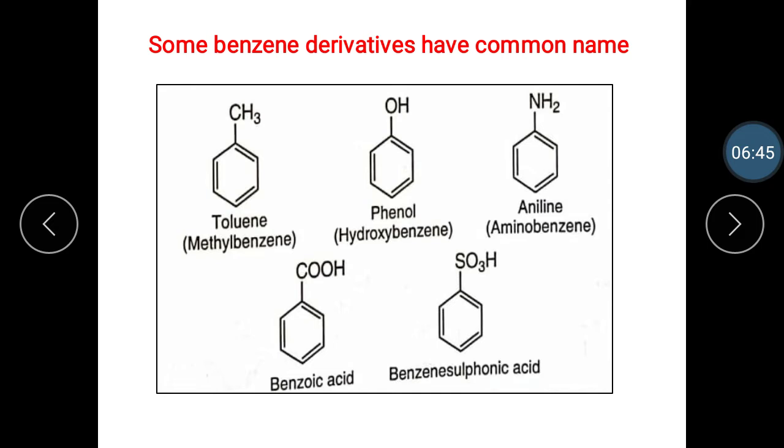Then some benzene derivatives have common names which are currently accepted. For example, toluene, in which the CH3 group is attached to the benzene ring. It is methylbenzene. Phenol, in which the benzene ring has an OH group attached, is also known as hydroxybenzene, and when the NH2 group is attached to the benzene ring, it is aniline, that is aminobenzene. The next examples are benzoic acid and benzene sulfonic acid.